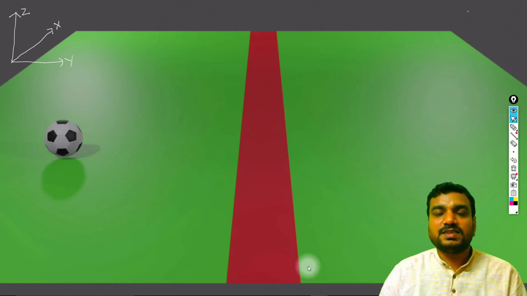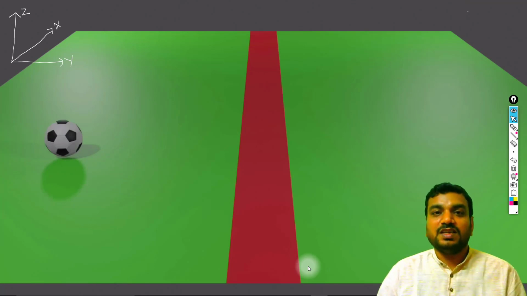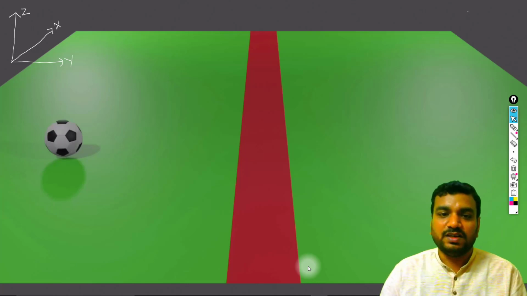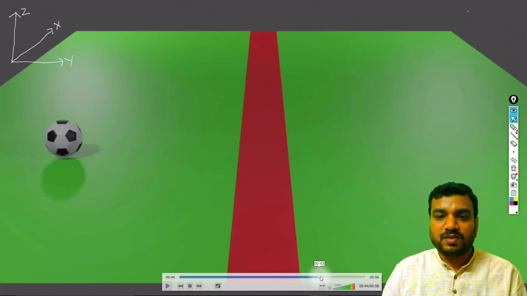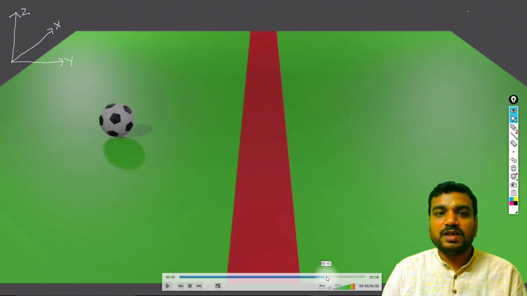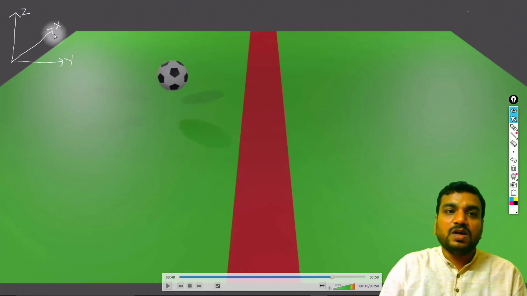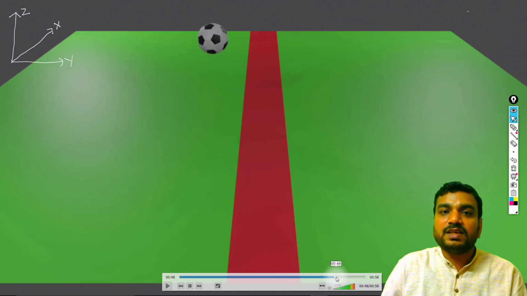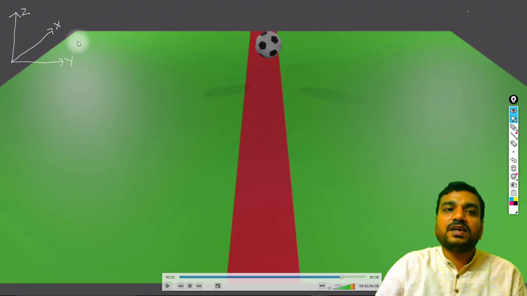Now let us discuss three-dimensional motion. In case of three-dimensional motion, three coordinates of the football should change, that is, all three: x, y and z. Look at the football, it is moving along the length as well as sideways, right? So the x coordinate and y coordinate are changing. Now look, the football is flying in the air, isn't it? If it is flying in the air, what happens?